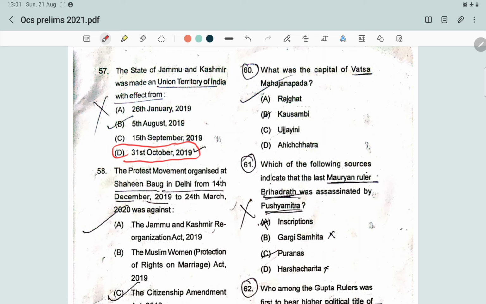Here may be a confusion that on 5th August 2019 the abrogation of Article 370 was declared, but it was in effect till 31st October 2019, and with effect from 31st October 2019, the state of Jammu Kashmir was made an Union Territory of India.